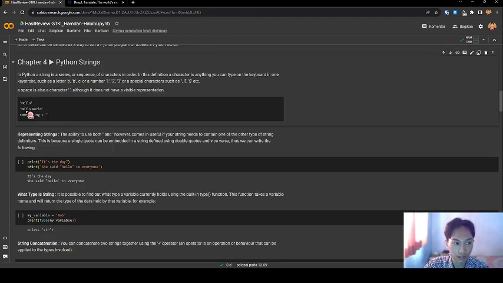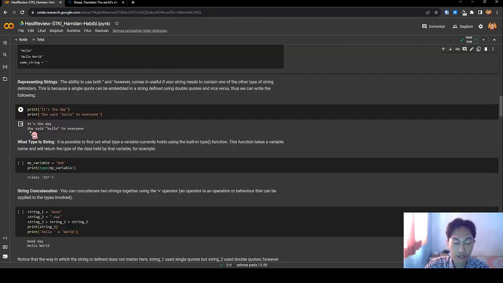In Python, a string is a sequence of characters in order. In this definition, a character is anything you can type on the keyboard with one keystroke, such as a letter A, B, C, or a number one, two, three, or a special character such as double quote, bracket, dollar, etc. Space is also a character, although it does not have a visible representation. Hello world, hello world variable defined. Next, representing strings.